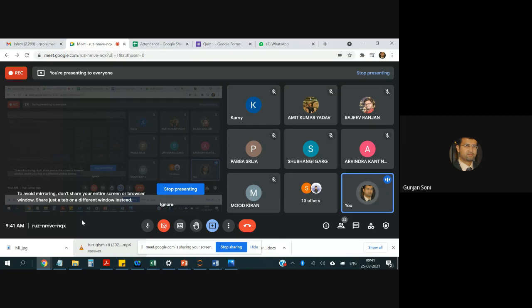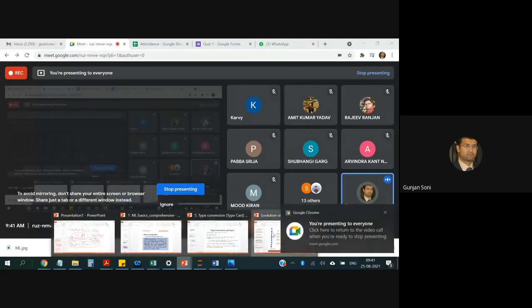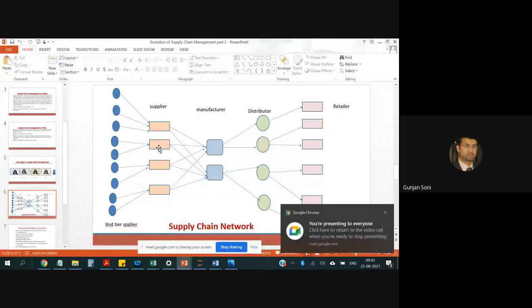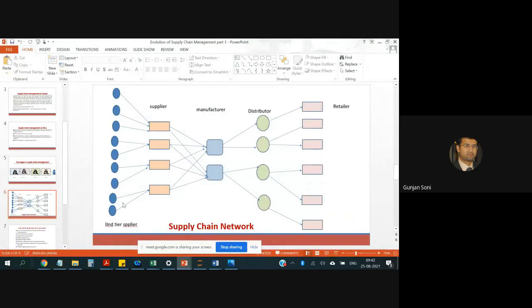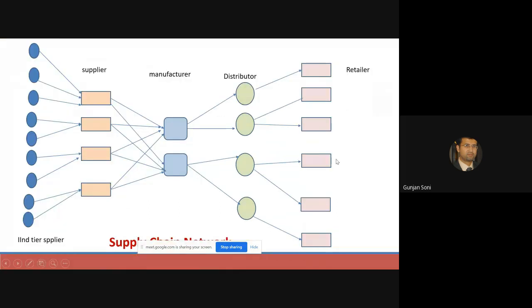So this is a typical network in a supply chain where you have supplier, manufacturer, distributor, retailer, and second tier suppliers, and ahead of the retailer there is a consumer. Okay, now how has this distribution evolved over a period of time? Let's try to understand that.